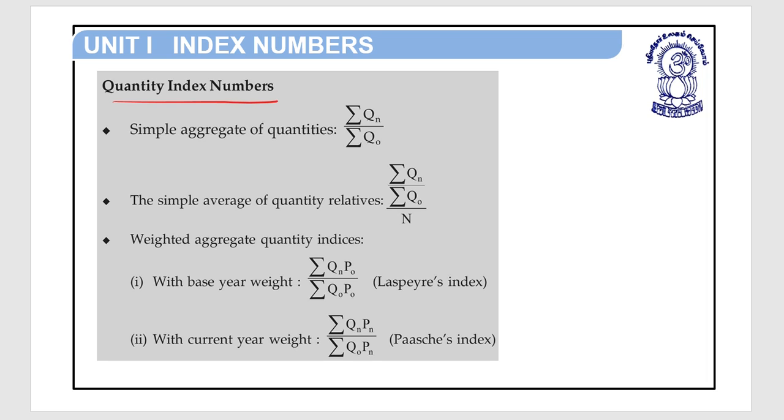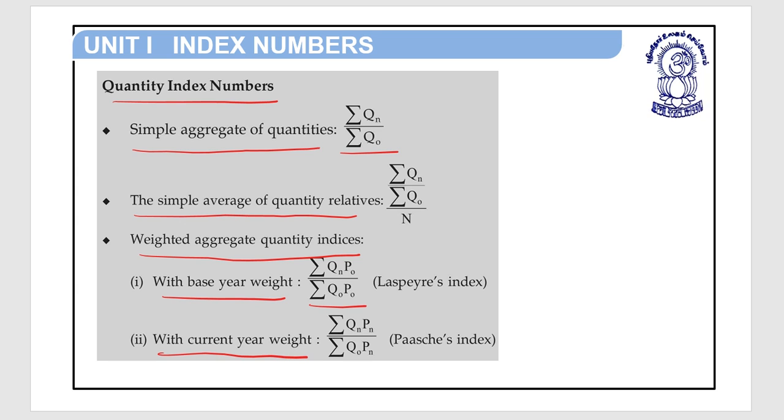Quantity index numbers. Simple aggregate of quantities: sigma Qn upon sigma Q0. The simple average of quantity relatives: sigma Qn upon Q0 upon n. Weighted aggregate quantity indices with base year weight is equal to sigma Qn P0 upon sigma Q0 P0. With current year weight, sigma Qn Pn upon sigma Q0 Pn. Paasche's index.